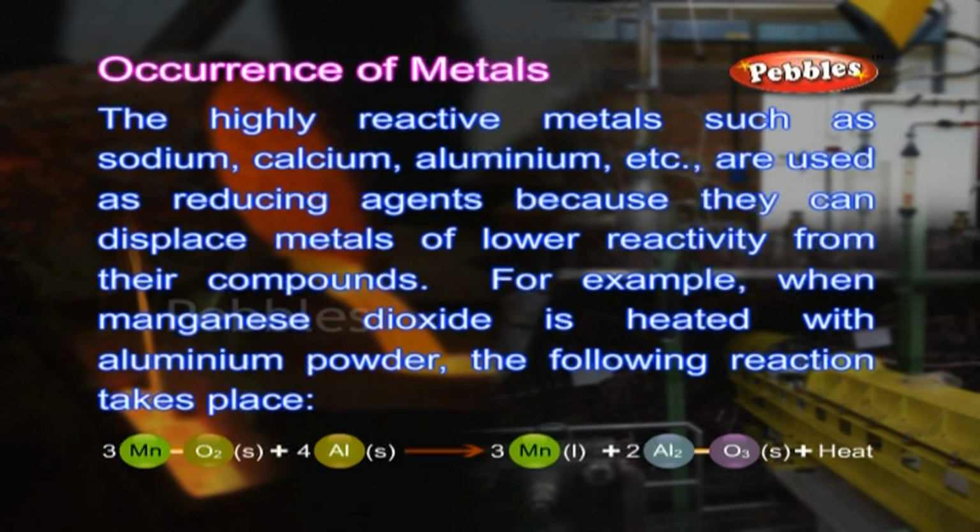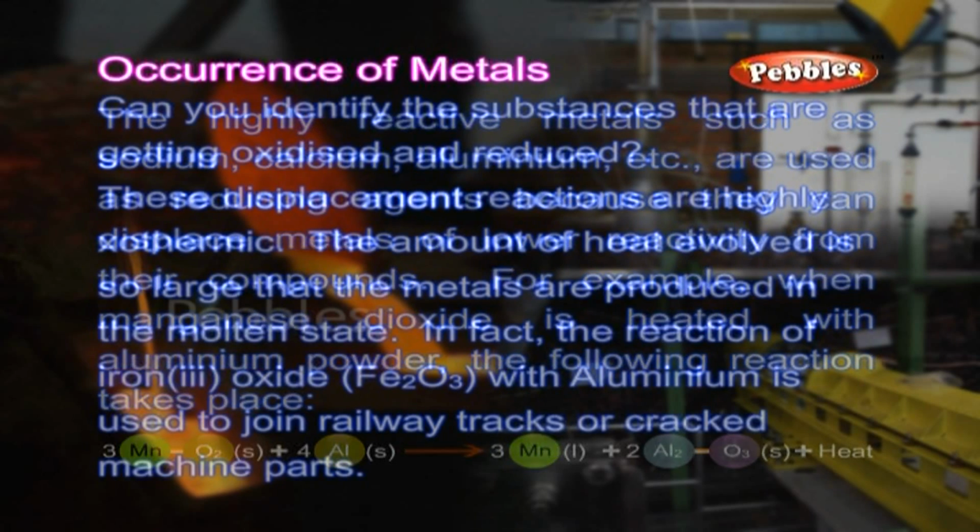The highly reactive metals such as sodium, calcium, aluminium, etc. are used as reducing agents because they can displace metals of lower reactivity from their compounds. For example, when manganese dioxide is heated with aluminium powder, the following reaction takes place. 3MnO2(s) + 4Al(s) gives 3Mn(l) + 2Al2O3(s) + heat.